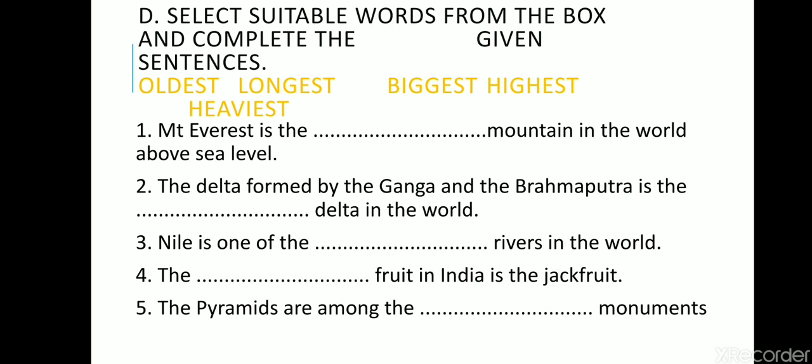select suitable words from the box and complete the given sentences: oldest, longest, biggest, highest, and heaviest. Again, this is the superlative degree. As I told you earlier, er is the comparative degree with the positive, and when est is added, that is the superlative degree. So there is no need to worry about whether to use the comparative or superlative degree, because the hint is already given here. All these are superlative degree only.